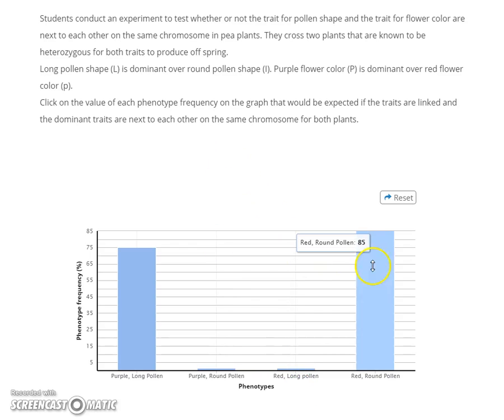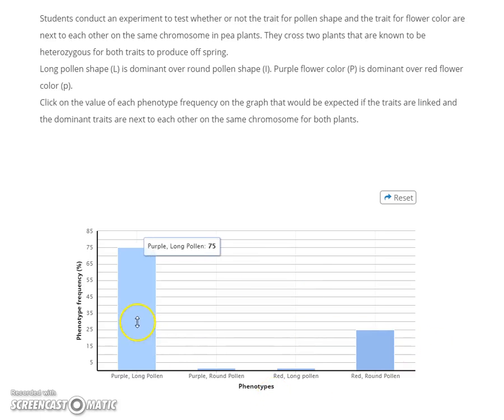And then the last one here is the likelihood of getting both recessive traits. Again, if it's just like a 2x2 Punnett square, and it's 75% for getting dominance, it's going to be 25% for getting recessive traits together at the same time. So 75-25, just like a 2x2 Punnett square. So that's that one. This is a weird question, a little bit challenging to answer, but that's how we make sense of that one.